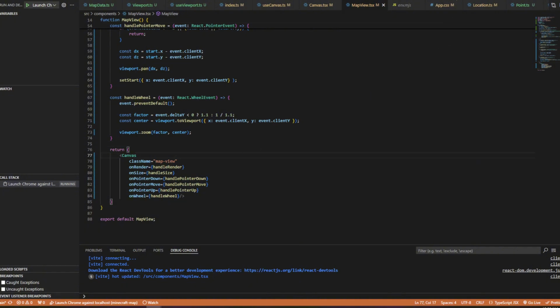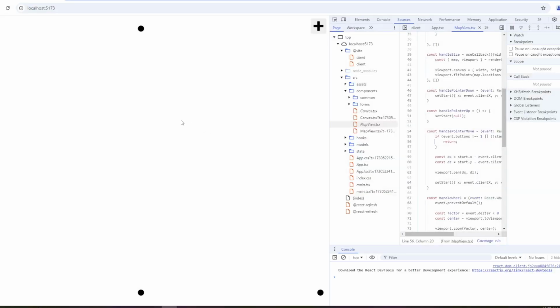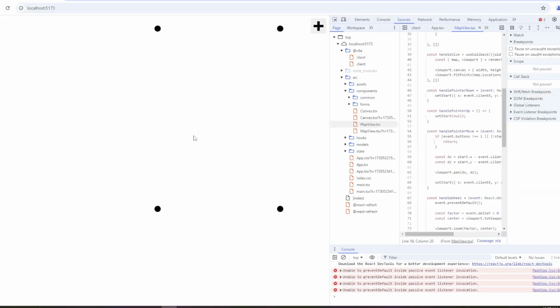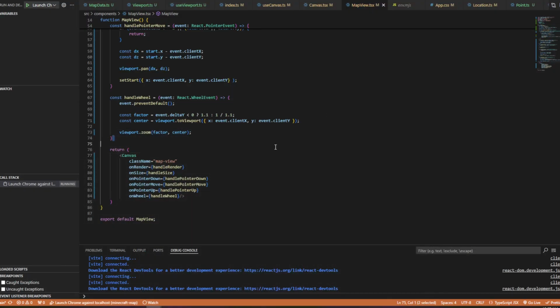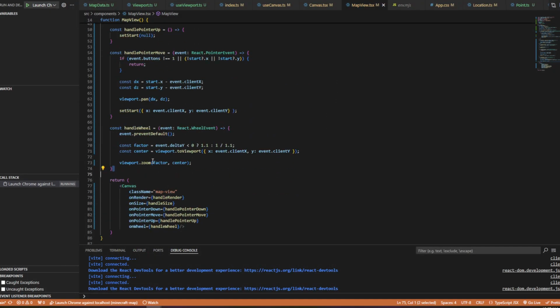So let's go ahead and test out our zoom now. How about no bugs? There we go. Zoom out. You see that these little dots, we're going to make these a lot smaller, by the way, don't get bigger or smaller. And if I zoom in here, it's centering on the X, but it's not centering on the Y. I find that interesting. What on earth did I do wrong?